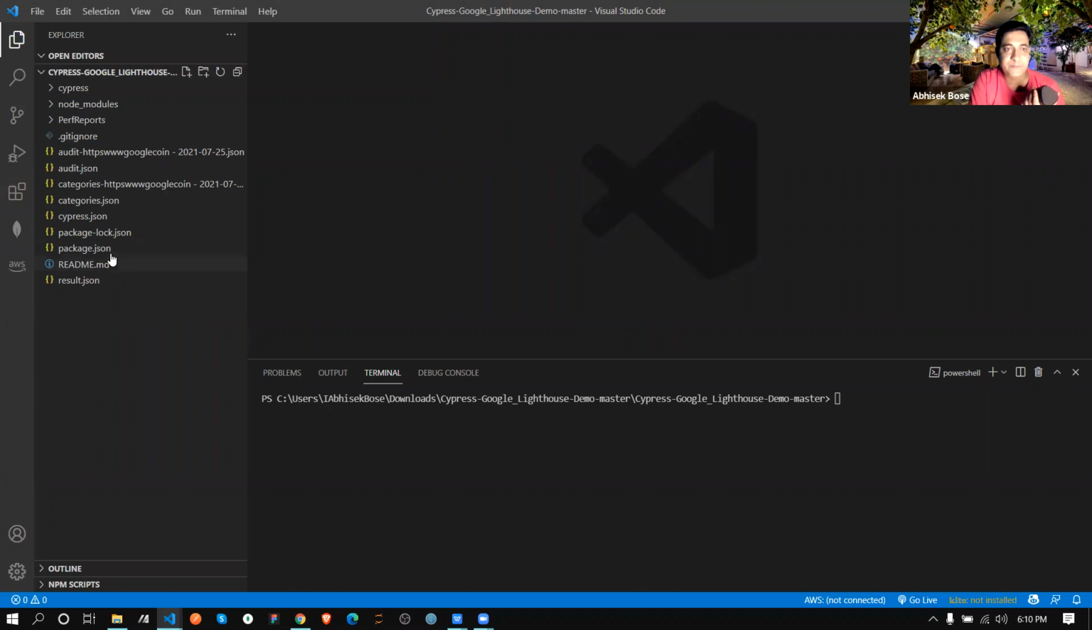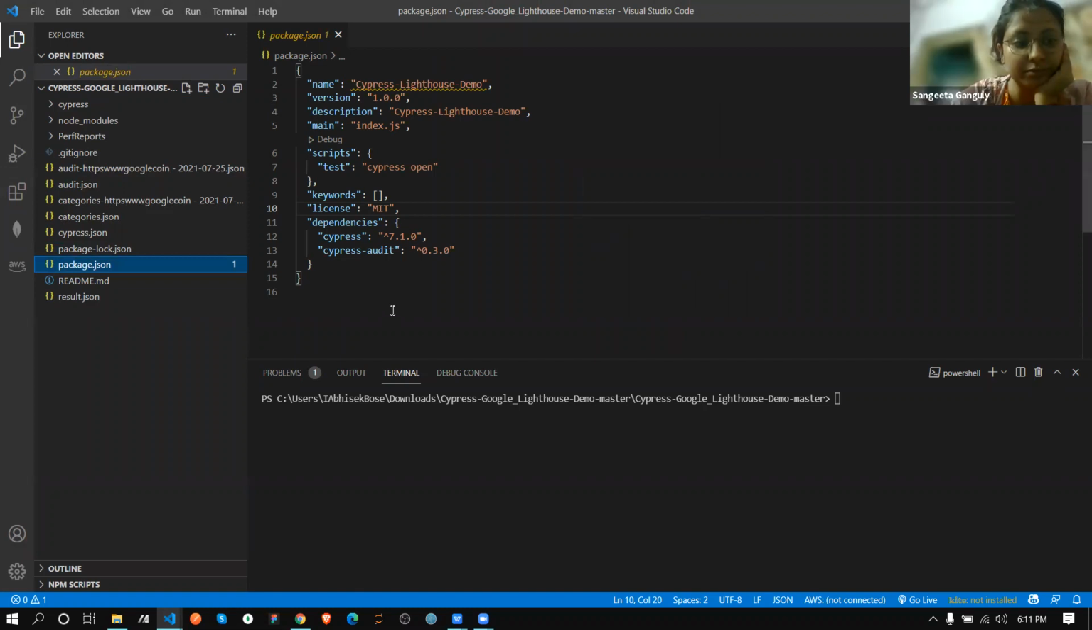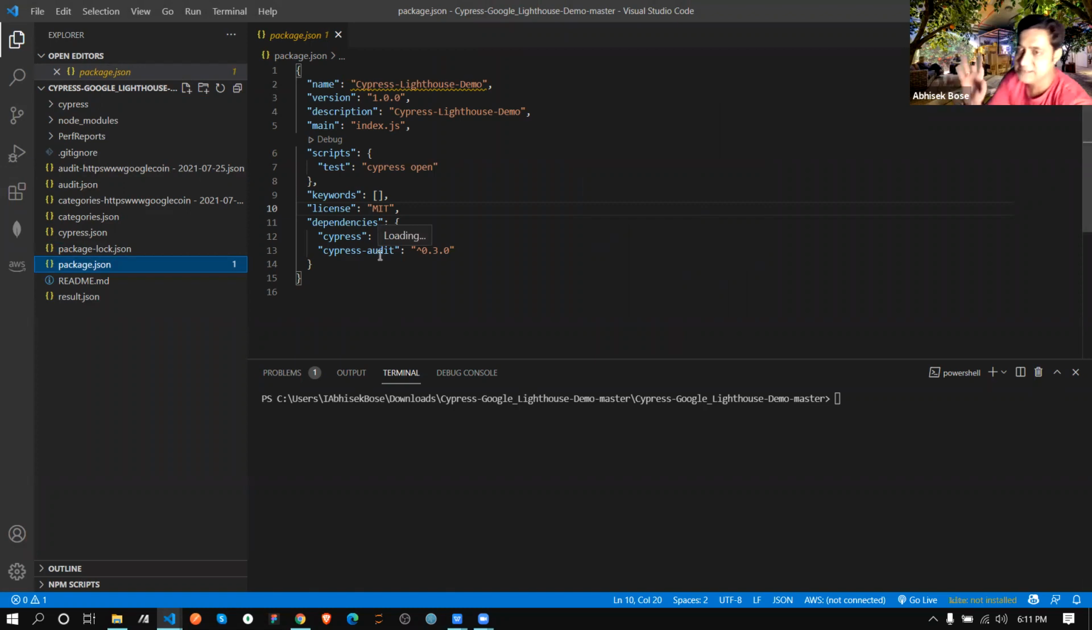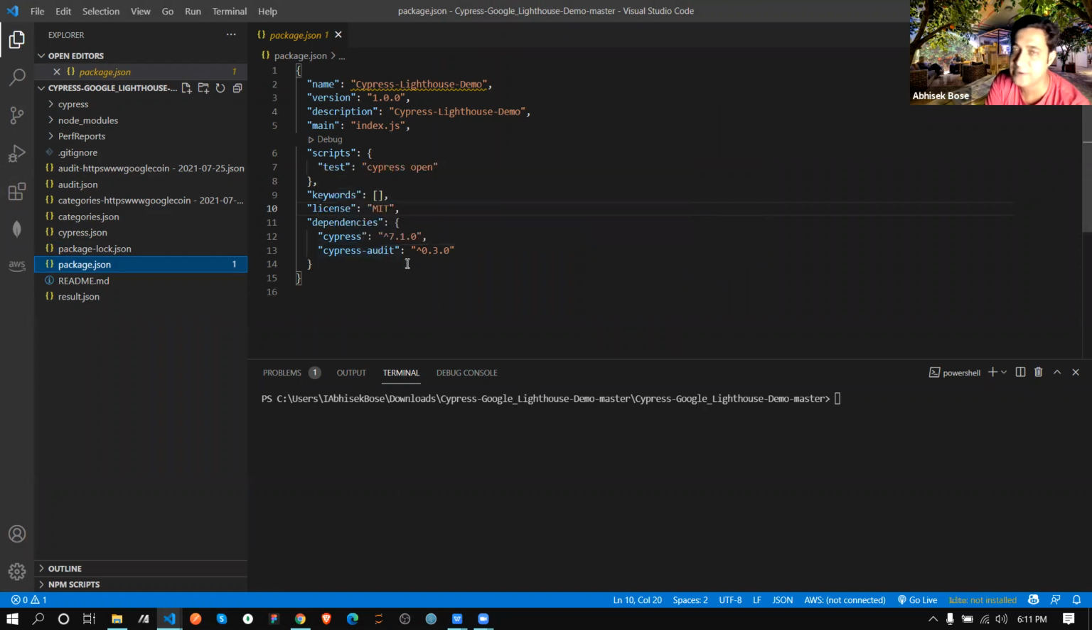Okay. So before we start anything, obviously this is a third party. We know it will be installed again. So we need to install Cypress Audit, nothing else. We will write it the same simple way, npm install cypress-audit, and it is going to install.